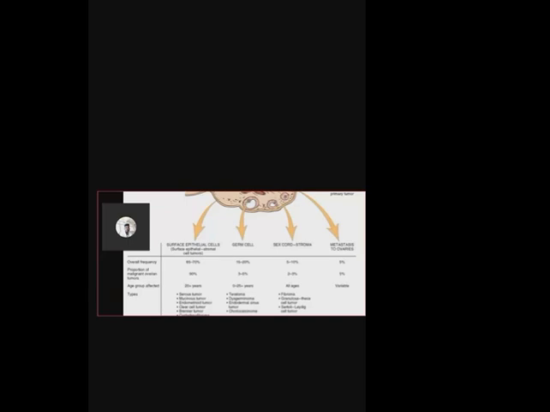And sex cord stromal tumors can occur in all ages, even infants. Even 1 or 2 year old females are sometimes affected with thecoma and fibrothecoma. And even old age females are also affected. So the types, let's not go into the types. These are the similar types which we discussed under WHO classification. So you just have to remember that the tumor is either arising from the surface epithelial cells, or from germ cells, or from the sex cord and stromal cells.